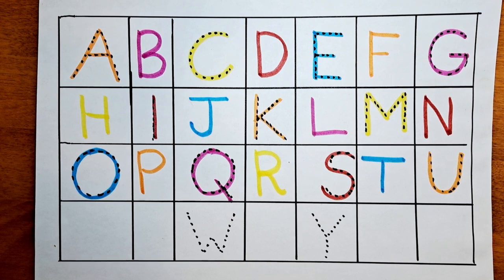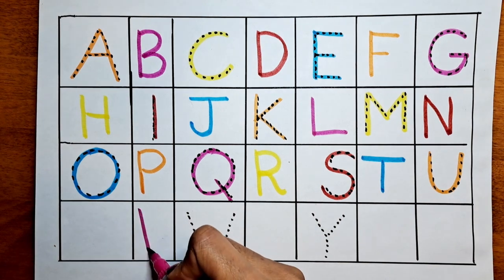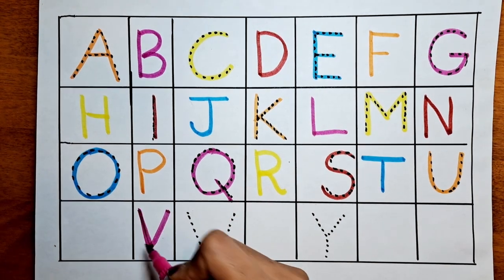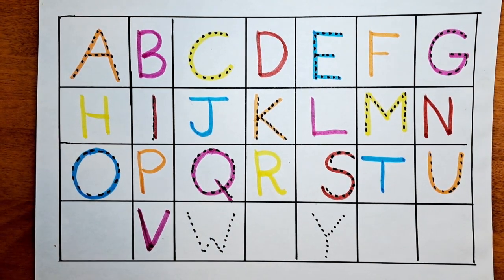What is the next letter? It's V. Let's do this with the pink color. V for vegetables. V for vegetables.